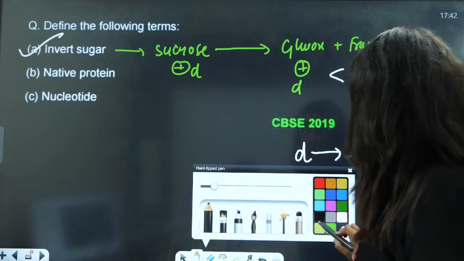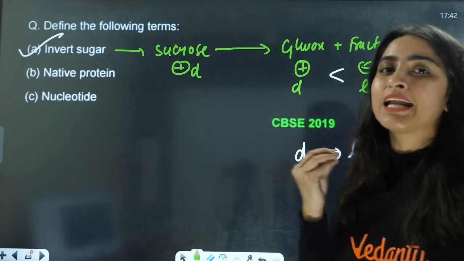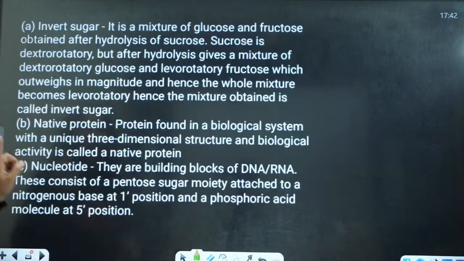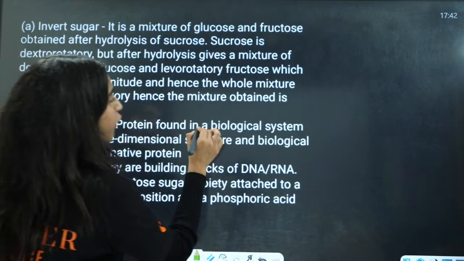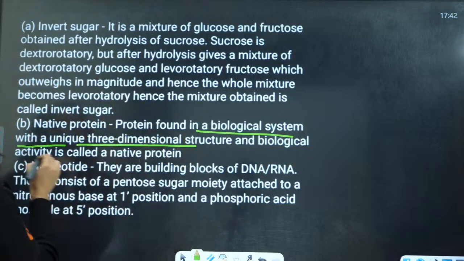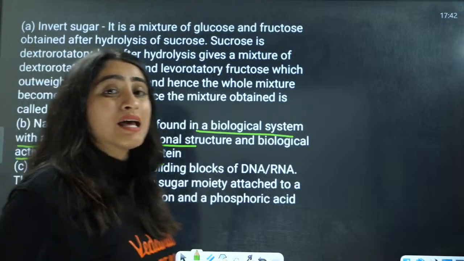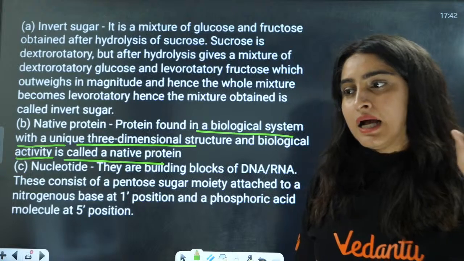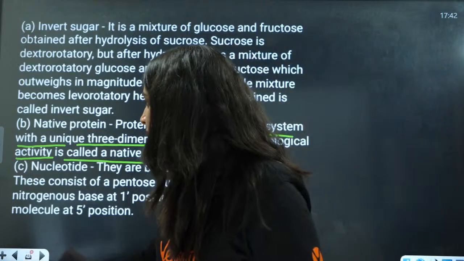Next part is native protein. What is native protein? See the definition here. Protein found in the biological system with a unique three-dimensional structure and biological activity is called native protein. You will get the PDF.